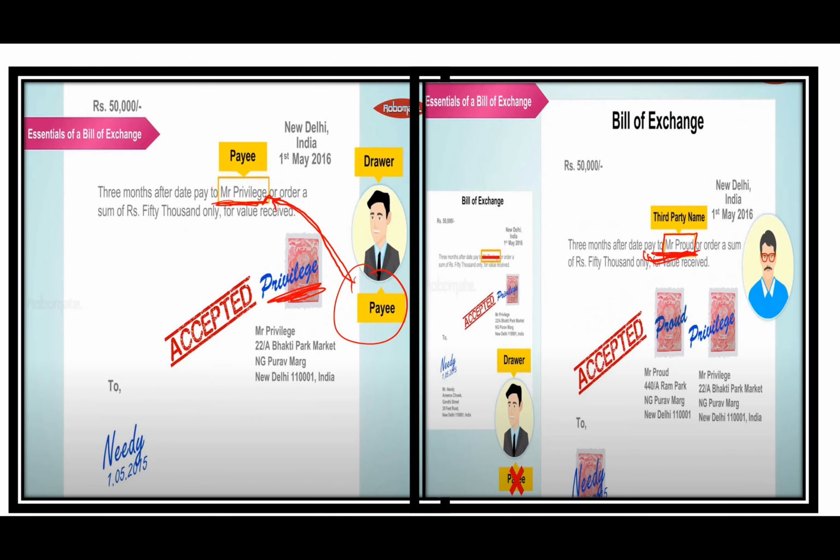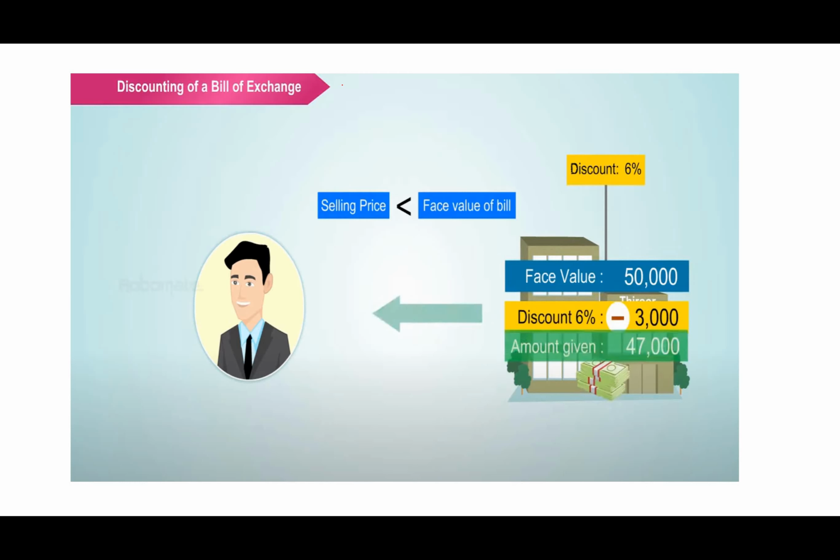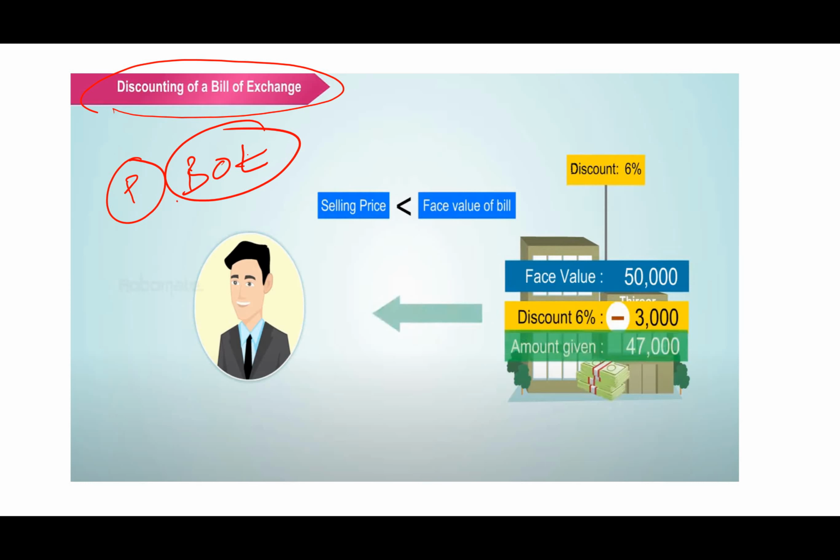Okay, now let's do discounting of the bill. Discounting of the bill means, suppose Mr. Privilege has a bill of exchange, but the bill of exchange will mature after 3 months.